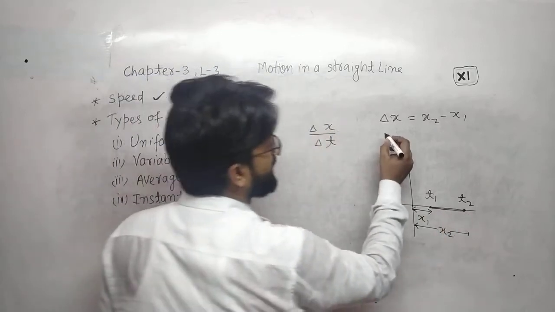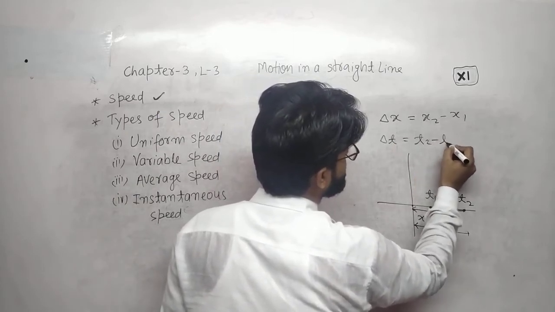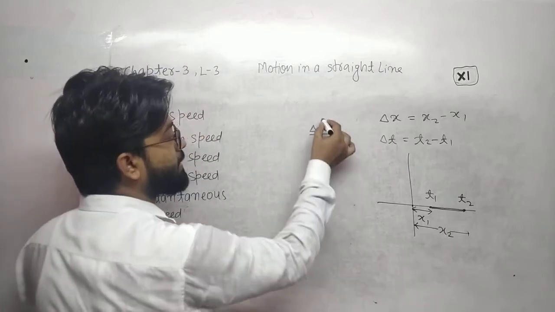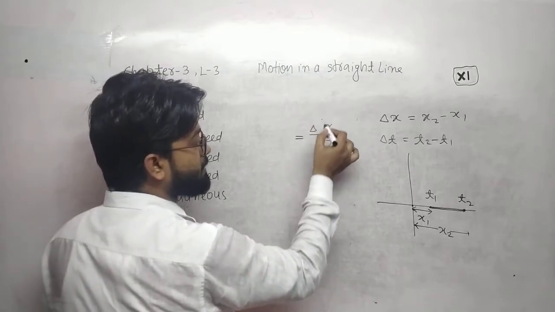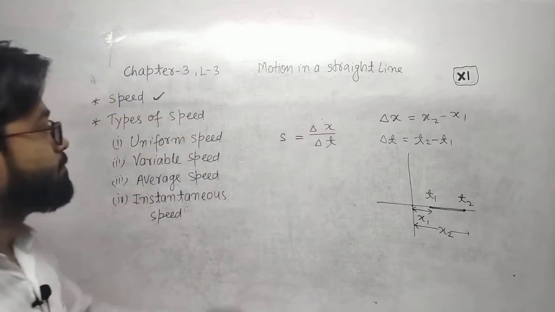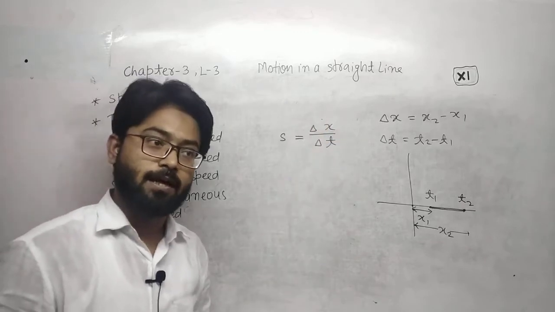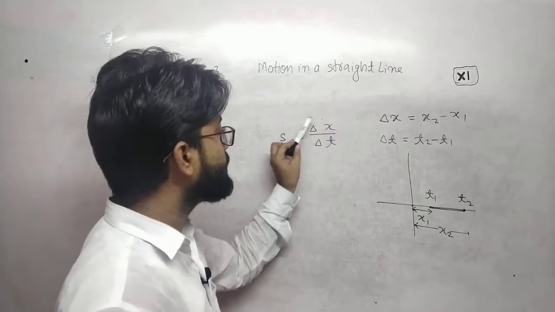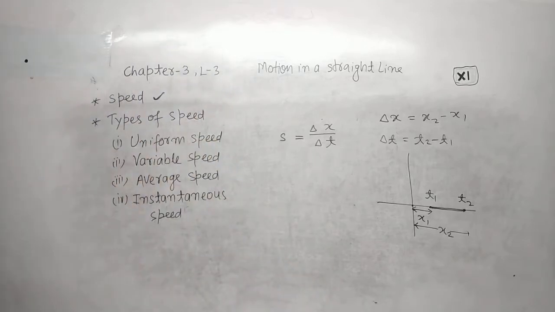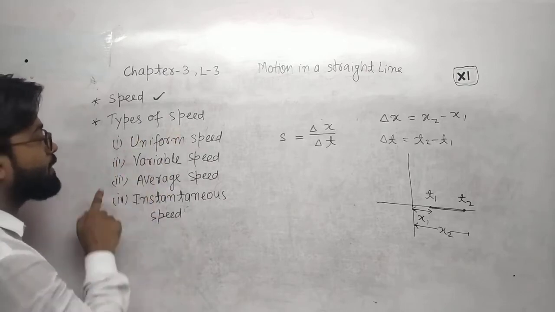And delta t is what? Delta t is also t2 minus t1, meaning time taken. Okay, delta x upon delta t is called speed, meaning rate of change of position with respect to time. Rate of change of position with respect to time is called speed. And speed has types.